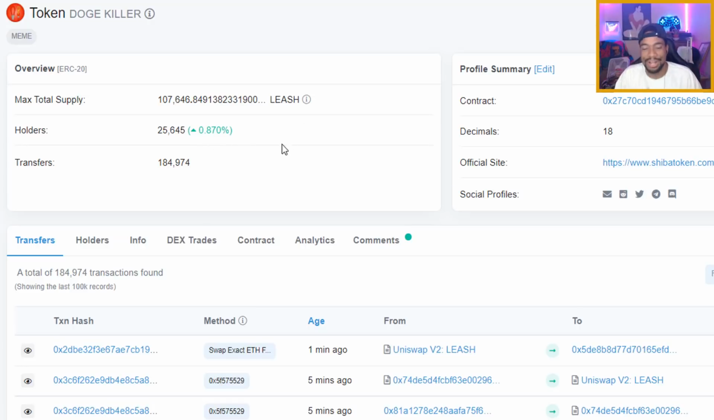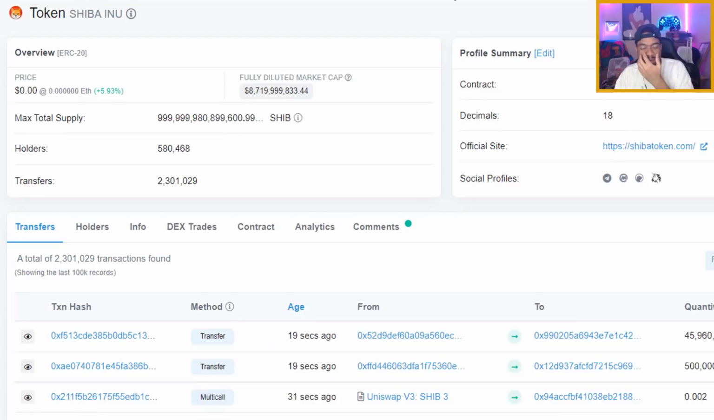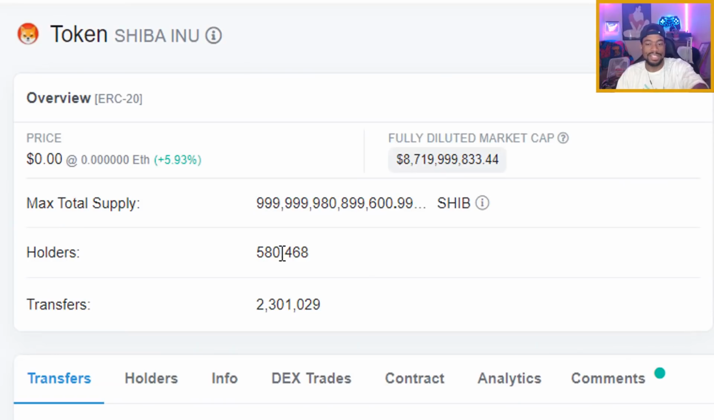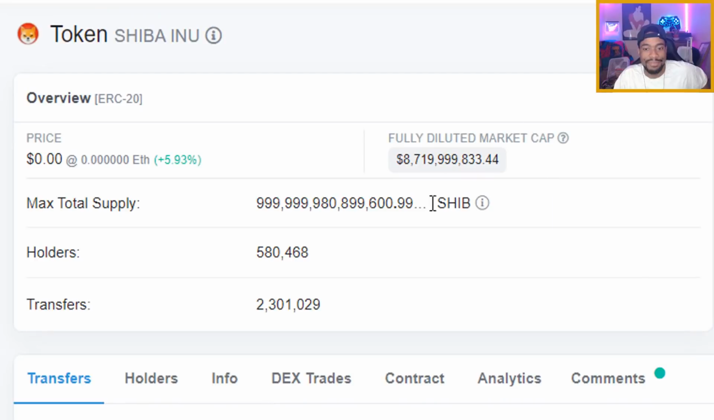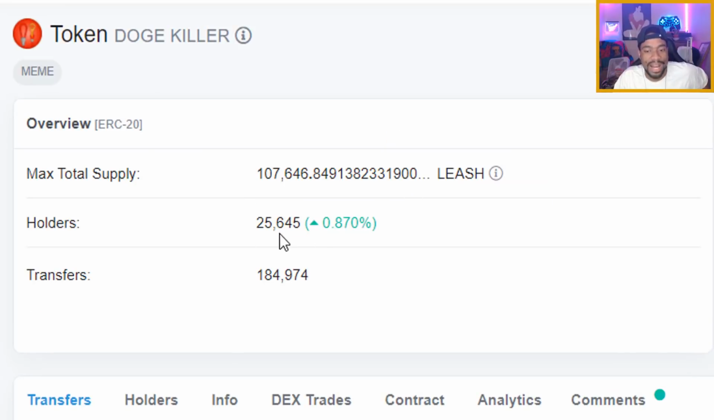LEASH is currently at over 25,645 holders. All right, look at this. This is another thing people have to keep in mind. This is the amount of SHIB holders. It's currently 580,468 SHIB holders. Now let's look at how many holders there are for LEASH. It's only 25,000. So we have 580,000 SHIB holders versus 25,000 LEASH holders.